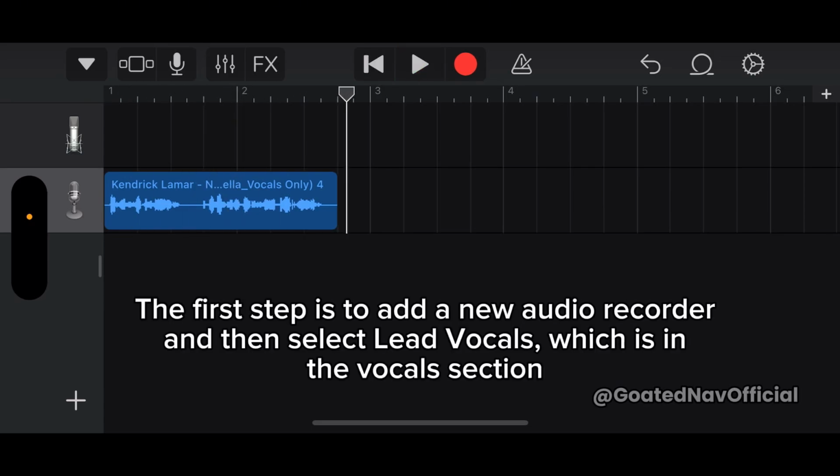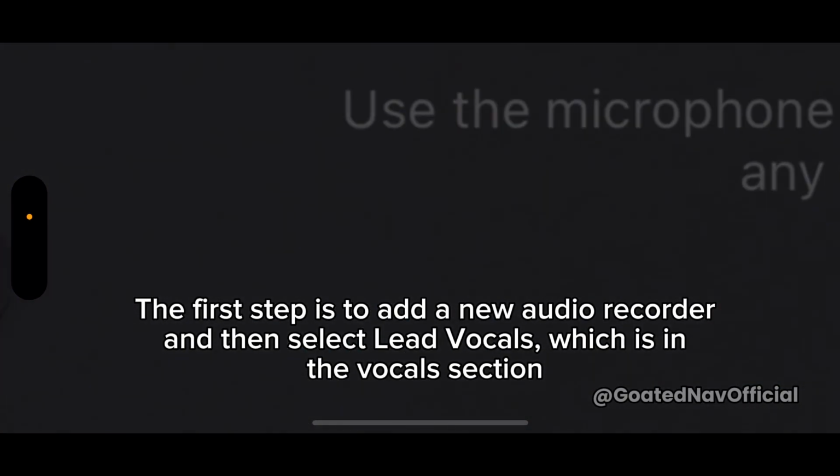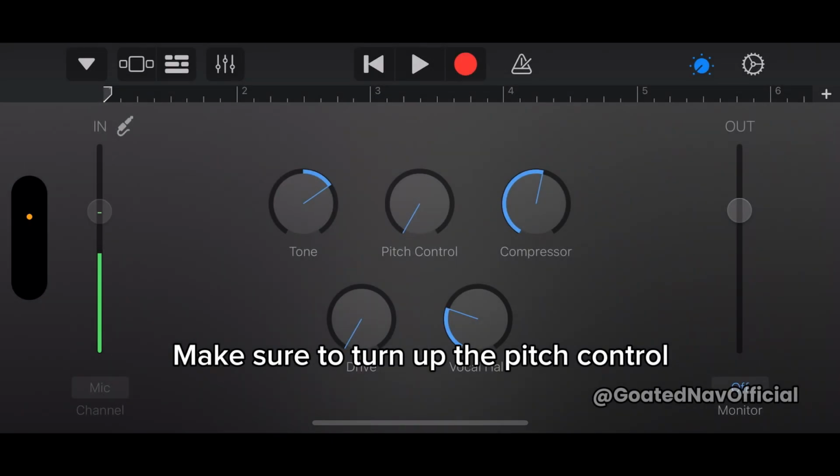The first step is to add a new audio recorder, and then select lead vocals, which is in the vocals section. Make sure to turn up the pitch control.